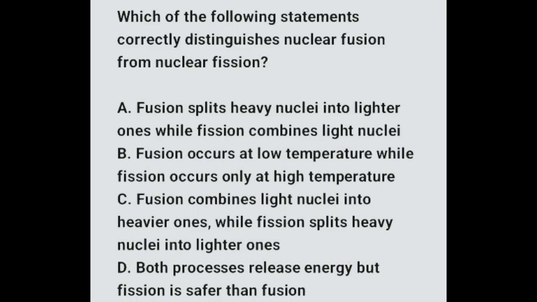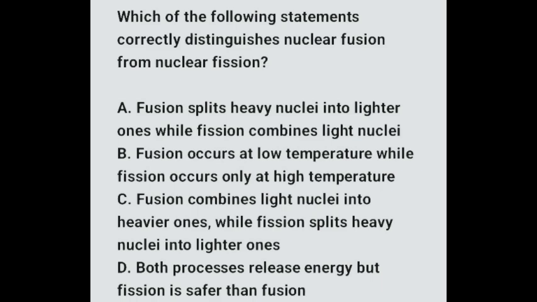Option C, fusion combines light nuclei into heavier ones, while fission splits heavy nuclei into lighter ones. Option D, both processes release energy, but fission is higher than fusion. The correct option there is option C.